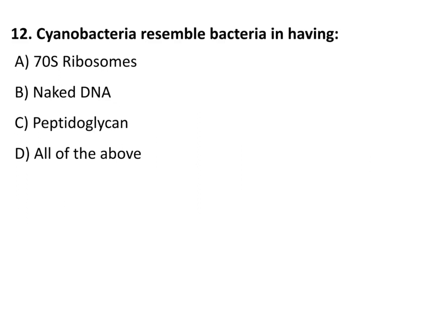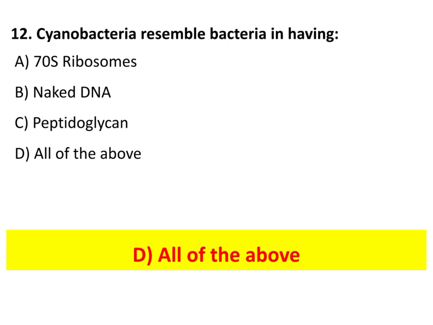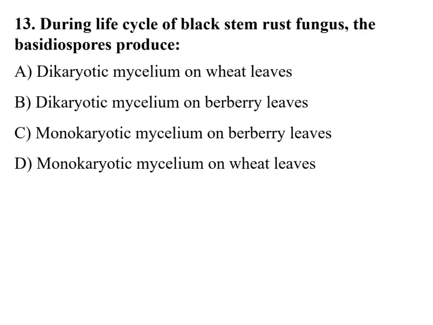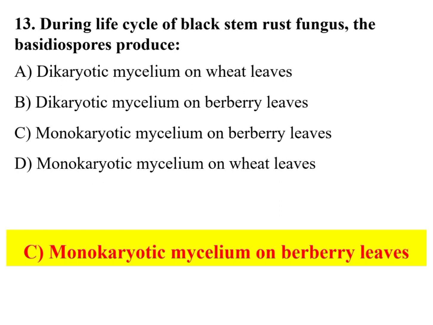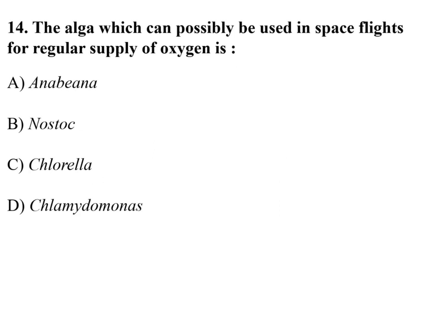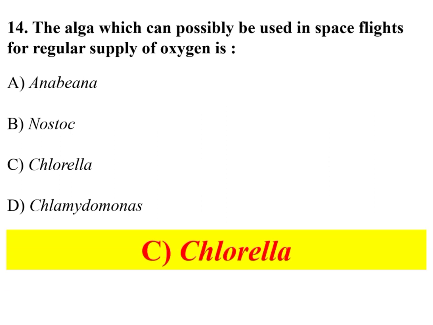Cyanobacteria resemble bacteria in having all of the above. During the life cycle of black stem rust fungus, the basidiospores produce monokaryotic mycelium on barberry leaves. The alga which can possibly be used in space flights for regular supply of oxygen is Chlorella.